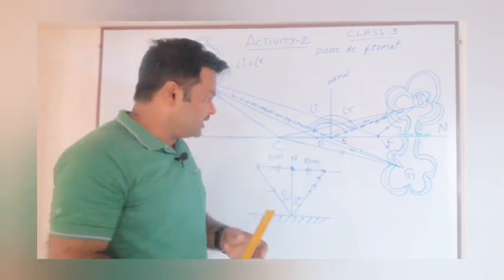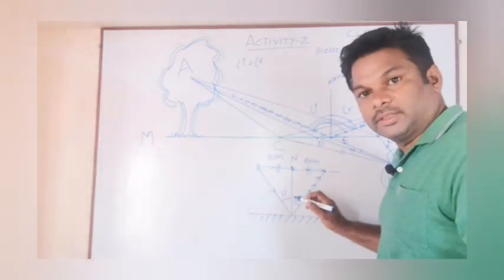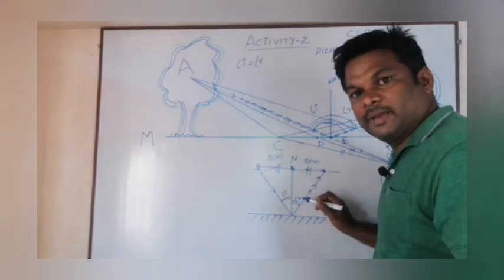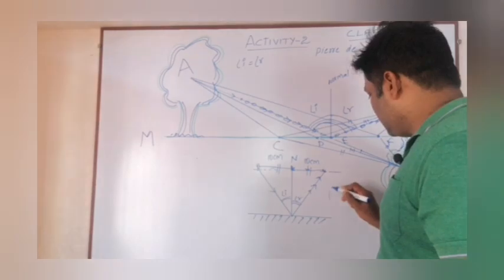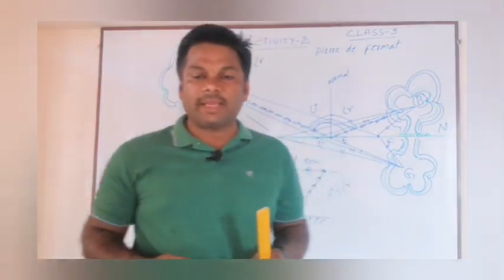So after reaching this destination point, if you measure the angle of incidence and angle of reflection, then the magnitude of the angle is the same. That is, angle I is equal to angle R.